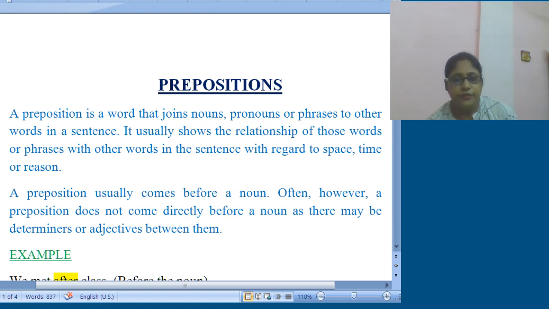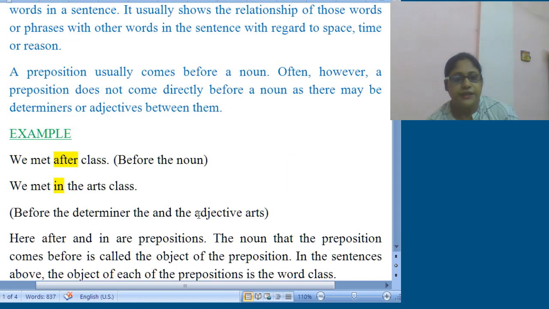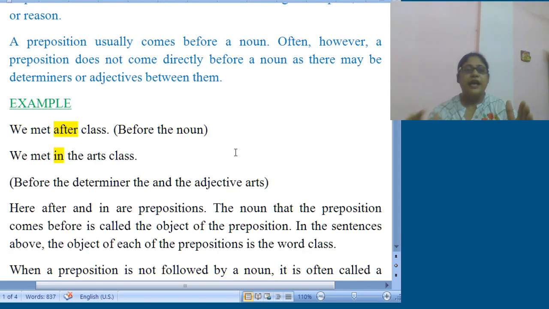See here, as for example, we met after class. So the very word after is used just before the noun, the word class, and it is obviously a preposition. Next sentence, if you focus, we met in the arts class. Here the is determiner, arts is adjective, it is specifying the class. So in, the preposition, takes place before the determiner. So I hope you all can understand that after and in both are prepositions.